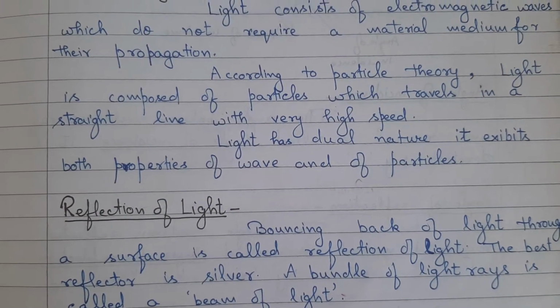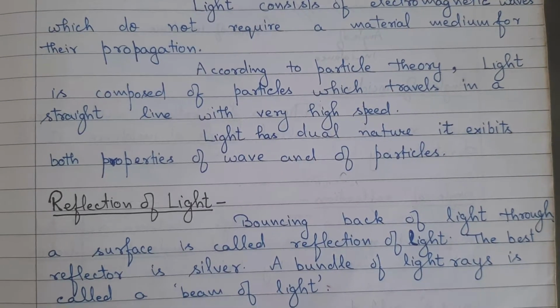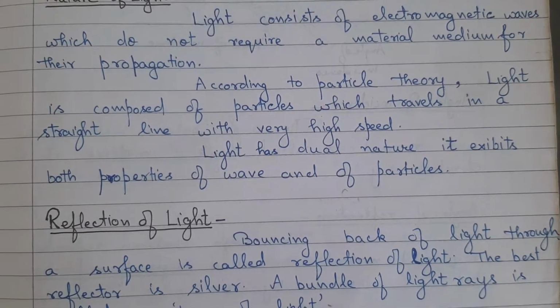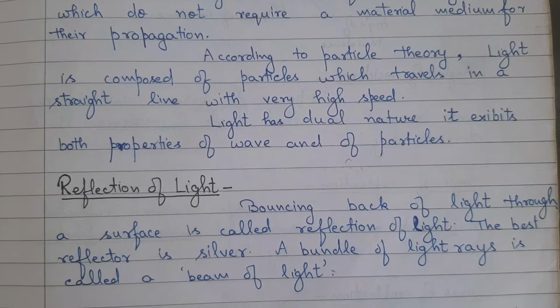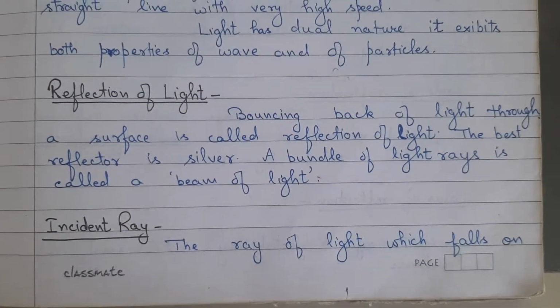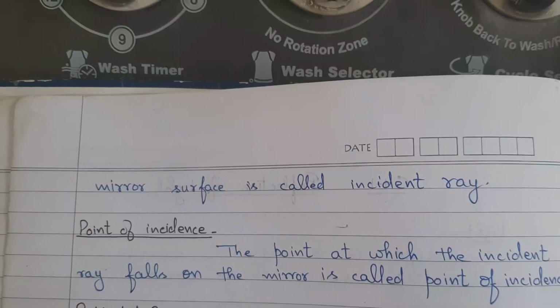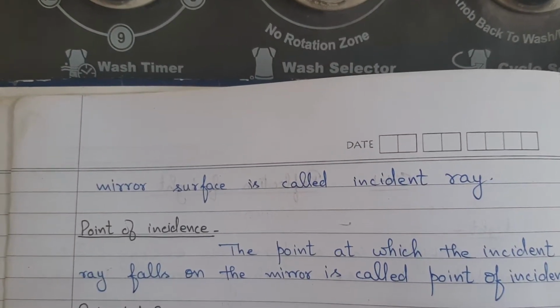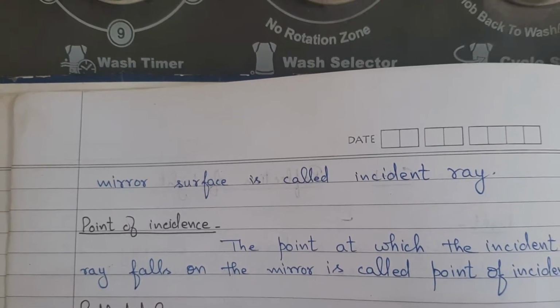Reflection of light. Bouncing back of light from a surface is called reflection of light. The best reflector is silver. A bundle of light rays is called a beam of light. Incident ray. The ray of light which falls on a mirror surface is called incident ray.